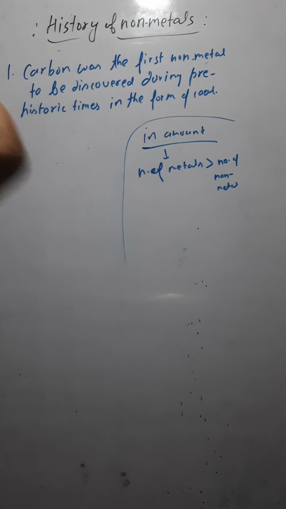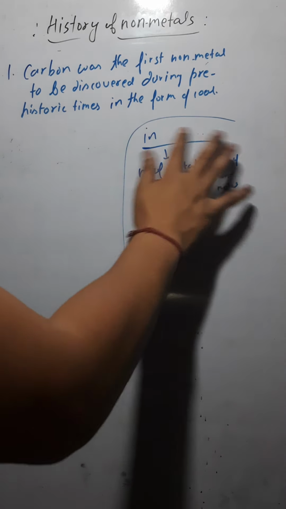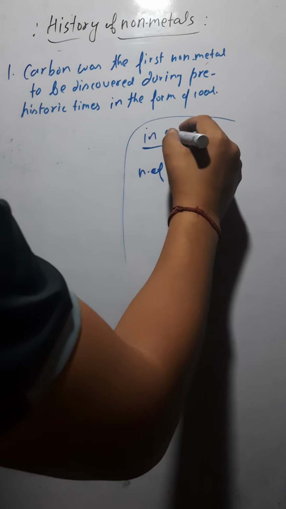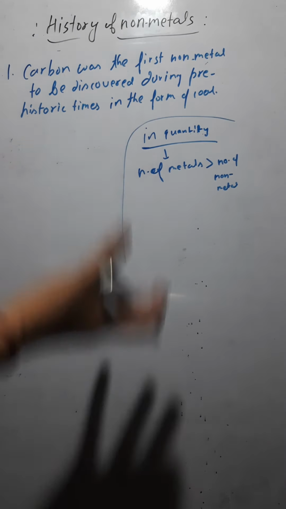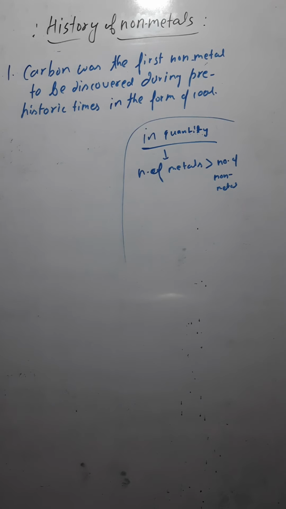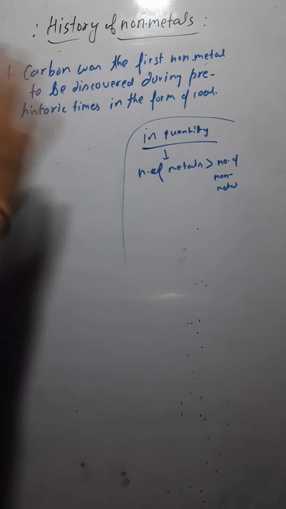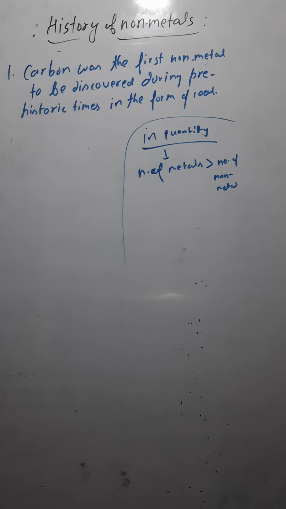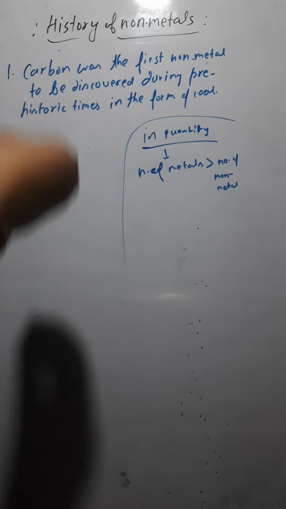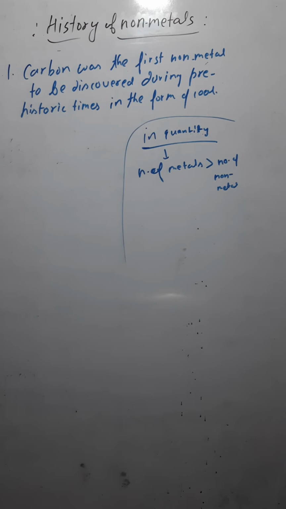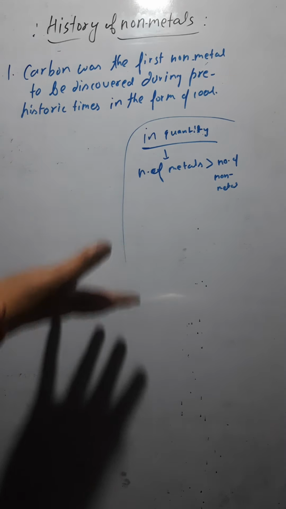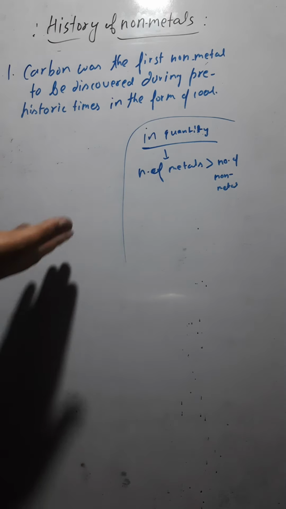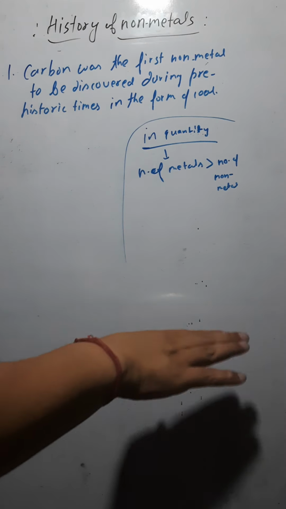Quantity wise, let's say if you have 500 metals, then you have only 100 non-metals. So metals are more in number and non-metals are lesser in number.